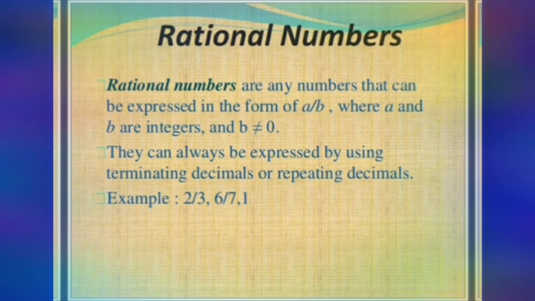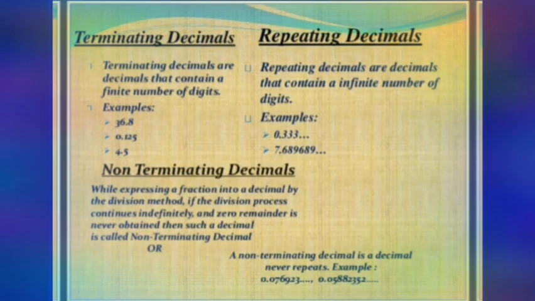So these rational numbers can always be expressed as terminating decimals or repeating decimals. That means if they are rational numbers, when you divide the numerator by the denominator, you will get a decimal which has a finite number of digits. Otherwise, for rational numbers, you can get repeated decimals, non-terminating. It will not end, but it will keep repeating. So non-terminating and repeating decimals are yet another decimal expansion of rational numbers. About this you have already studied in class 9. So please try to recall that also.